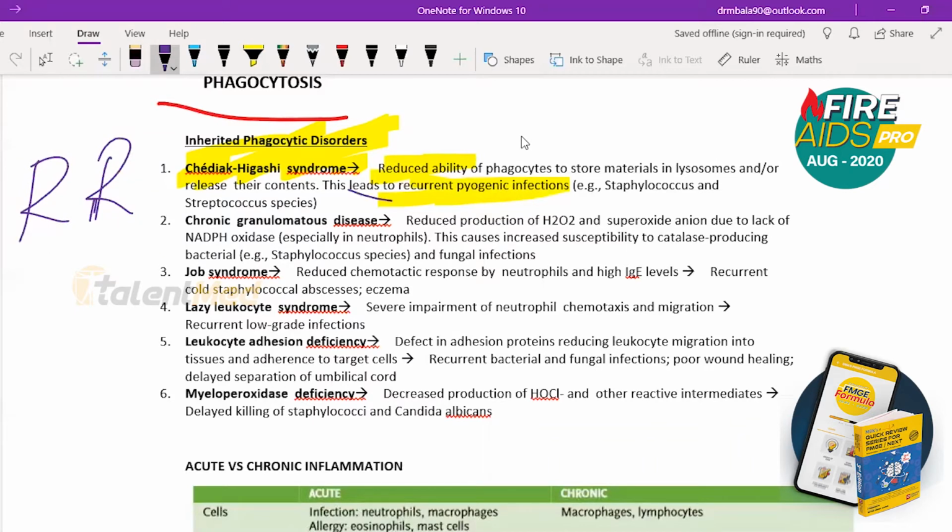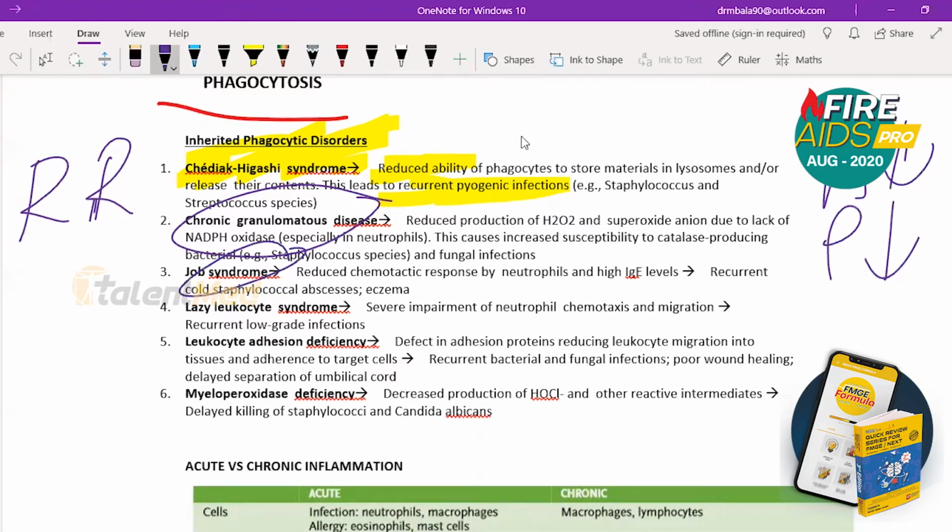Number 2 is chronic granulomatous disease. In this, there is reduced production of H2O2. So in the first, ability is reduced; in the second, production is reduced. That is the point you need to know. What happens here? You get fungal infection also, along with bacterial infection.